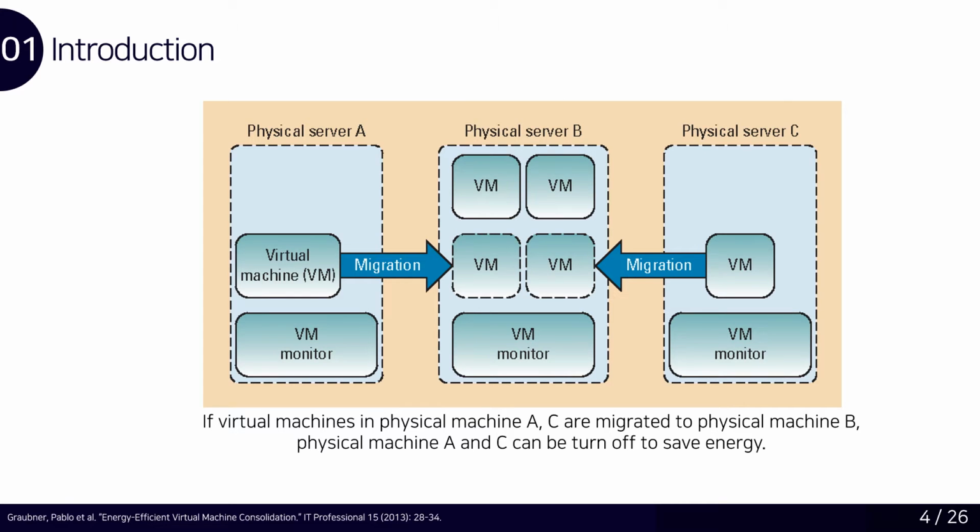A virtual machine can move between physical machines regardless of underlying system using migration techniques. Therefore, if you consolidate virtual machine to a single physical machine, you can reduce the number of required physical machines to operate the cloud computing data center. For example, in this figure, there are 4 virtual machines and 3 physical machines. If the 2 virtual machines in physical machine A and C are migrated to physical machine B, A and C can be turned off to save energy.